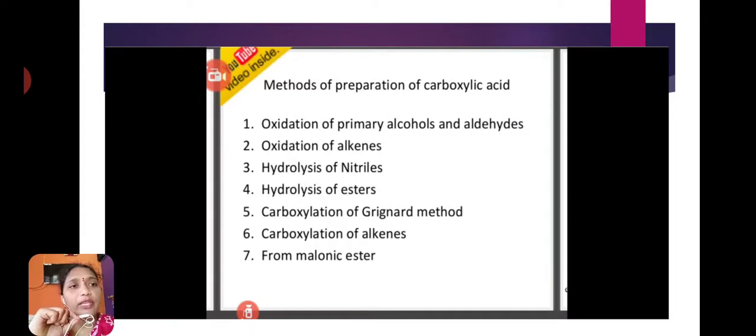Oxidation of primary alcohols and aldehydes, that is the first preparation method. Second is the oxidation of alkenes and hydrolysis of nitriles. Next is hydrolysis of esters, carboxylation of Grignard method, carboxylation of alkenes, and from malonic ester. These are the preparation methods for carboxylic acids. Let us discuss one by one.